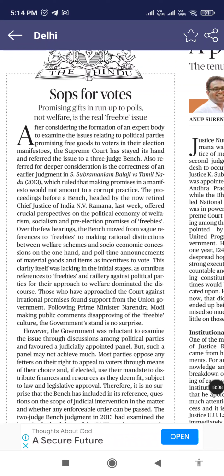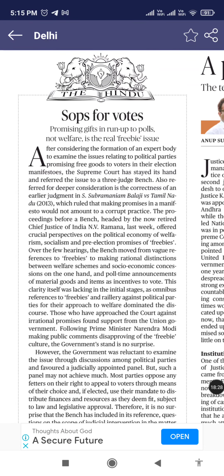So yes, the Supreme Court has formed a constitutional bench of 3 judges, wherein they are about to caution the parliament to make any law. But it is quite difficult because parliament consists of MPs from various political parties, so they won't be making any law against themselves of not giving freebies, because then they won't be able to capture the power of authority. So yes, this is quite a difficult situation.